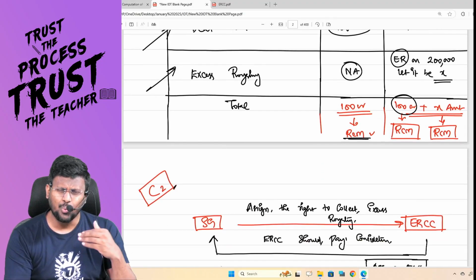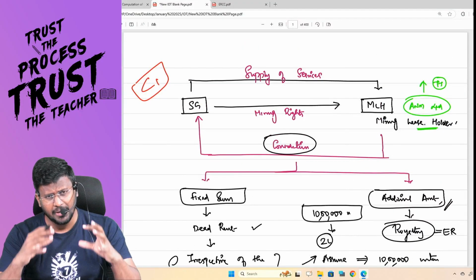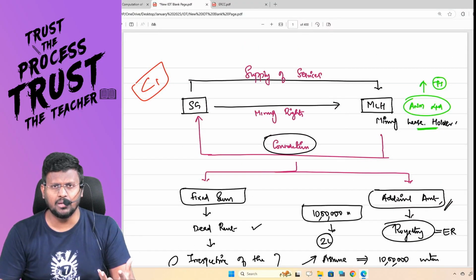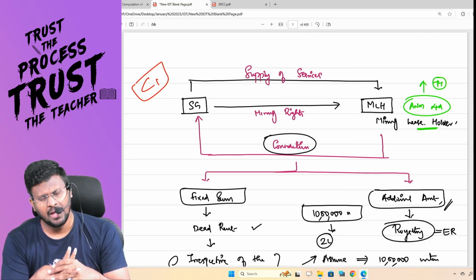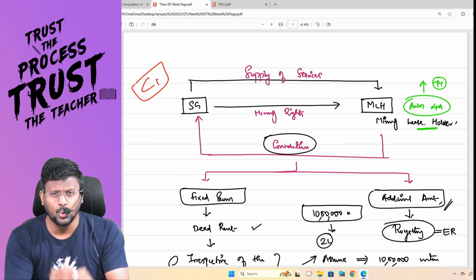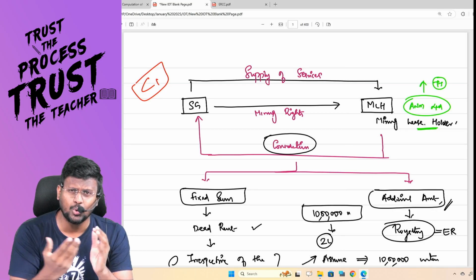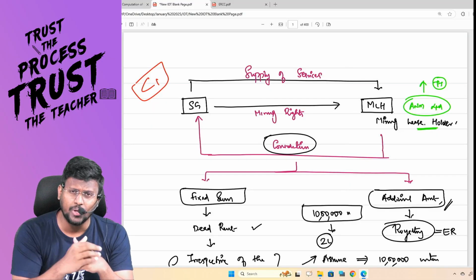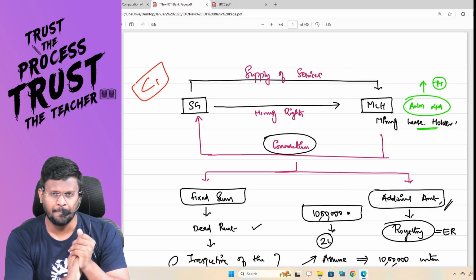Fantastic. So what is the transaction happening here? The state government is giving the right to a company for the purpose of mining, called the mining leaseholder. And the state government is saying that you can mine up to 10 lakh units. If you are mining over and above the 10 lakh units, for that extra unit you are supposed to pay extra royalty plus GST.